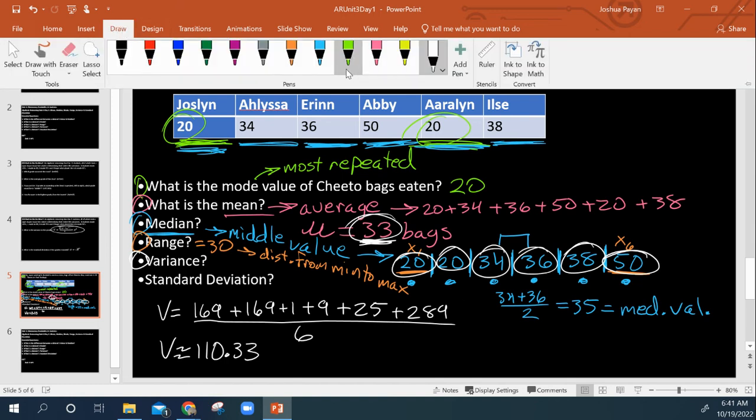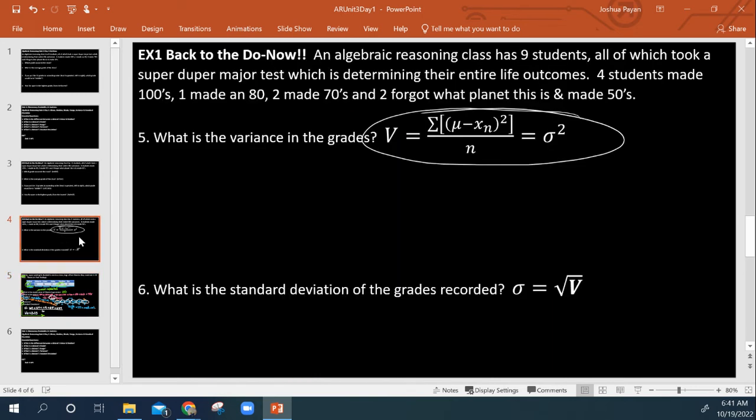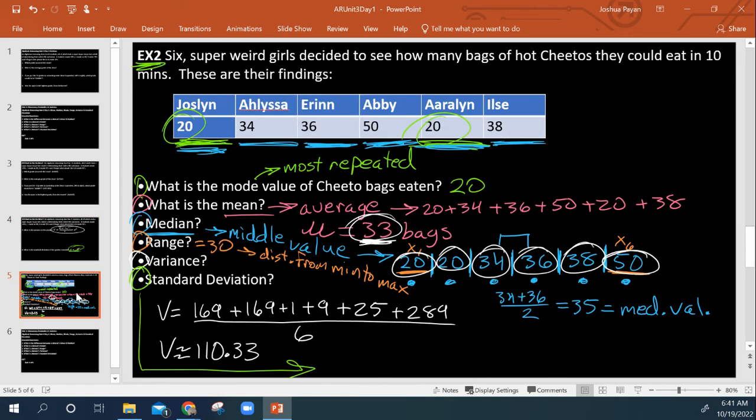Well, then we come into what's called standard deviation. Standard deviation, and we'll refer back to this formula, is simply the square root of the variance. Standard deviation is the more important of the two, but you can't have the standard deviation without the variance. Anyway, so sigma is equal to the square root of 110.33. So I'm going to do that. Square root of, copy and paste my number, we get approximately 10.50.